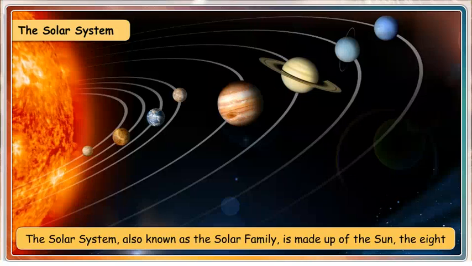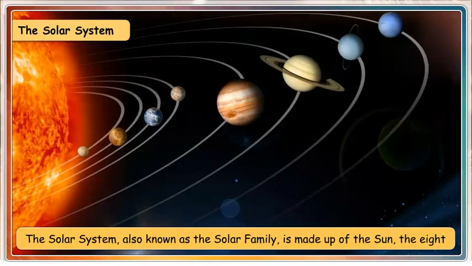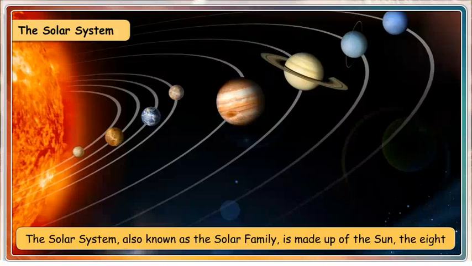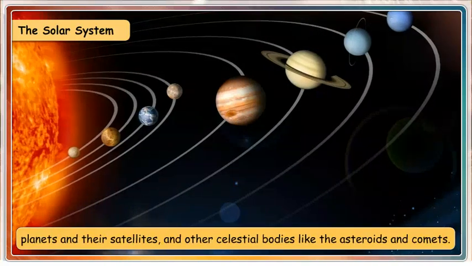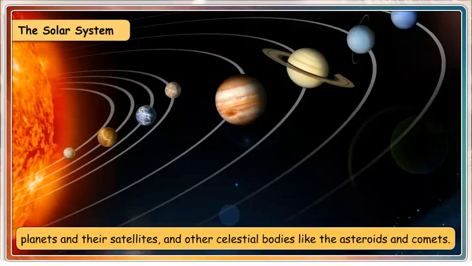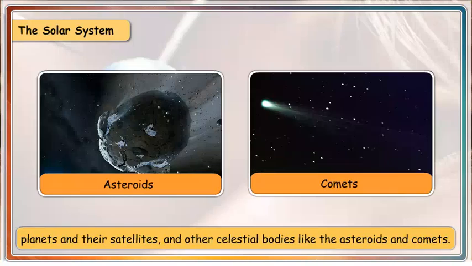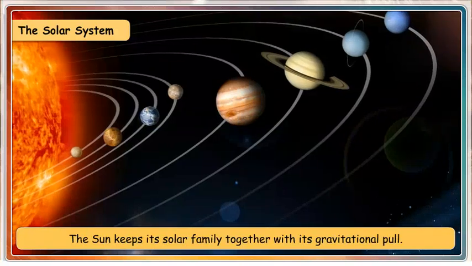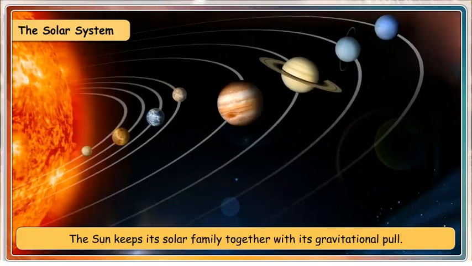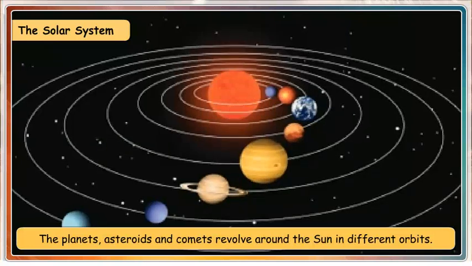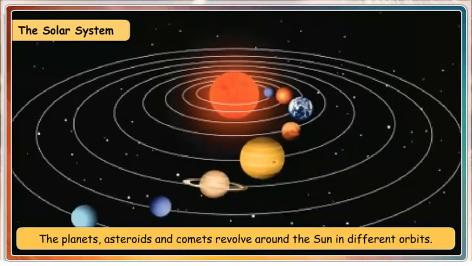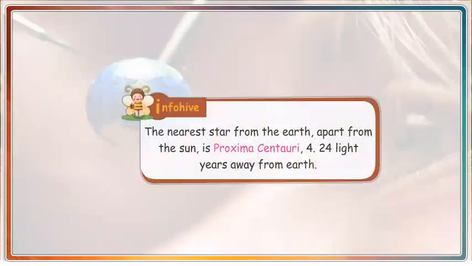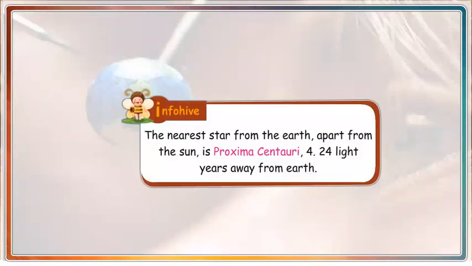The Solar System. The solar system, also known as the solar family, is made up of the Sun, the 8 planets and their satellites, and other celestial bodies like the asteroids and comets. The Sun keeps its solar family together with its gravitational pull. The planets, asteroids, and comets revolve around the Sun in different orbits. The nearest star from the Earth, apart from the Sun, is Proxima Centauri, 4.24 light-years away from Earth.